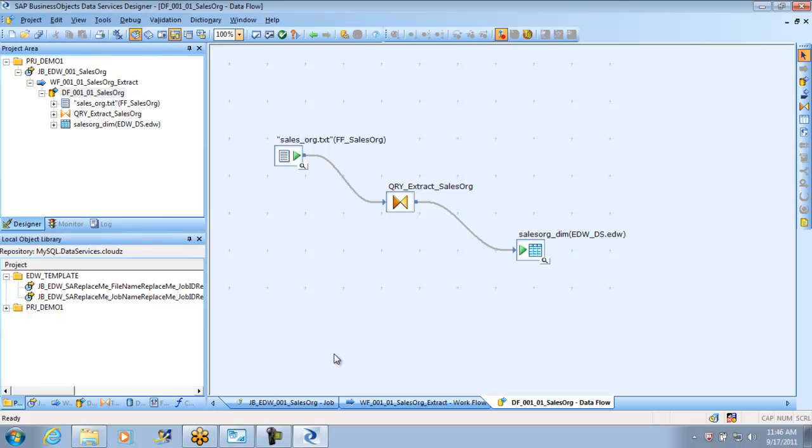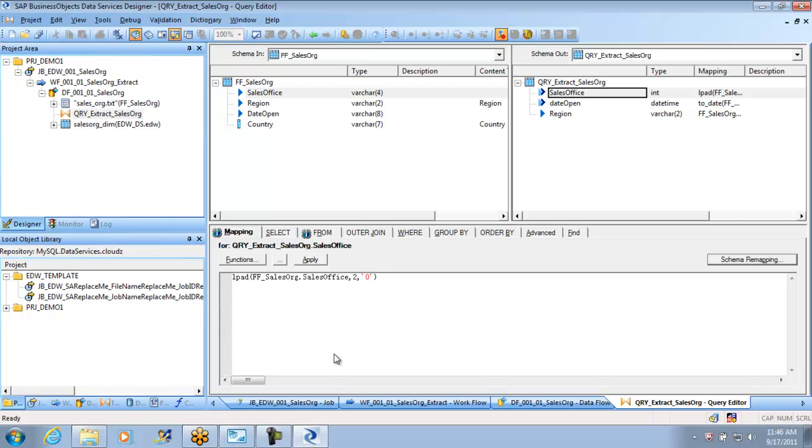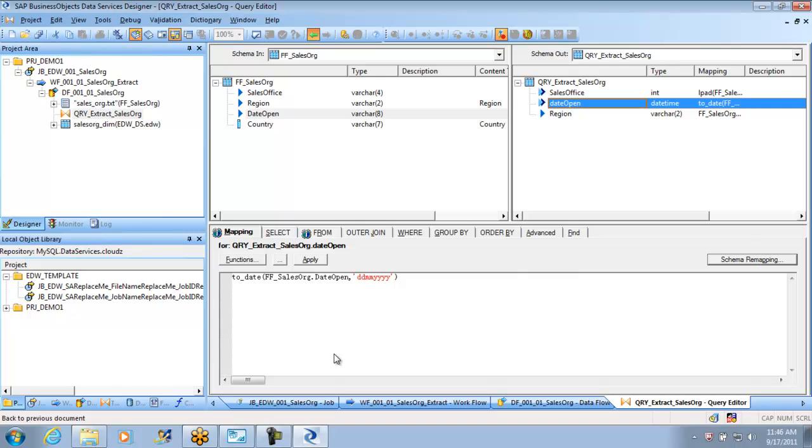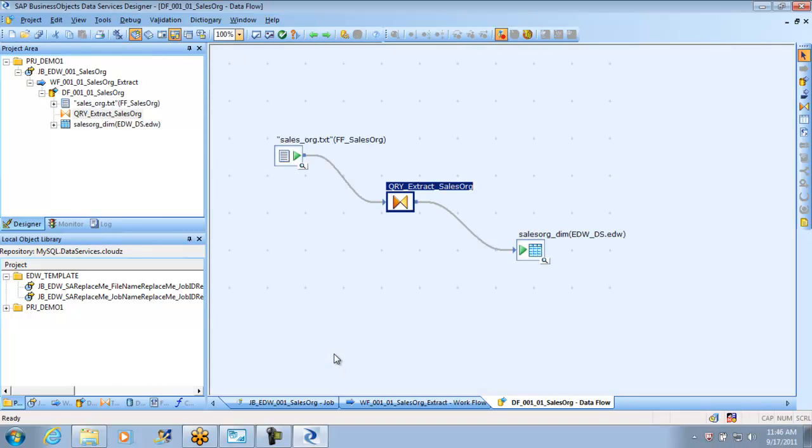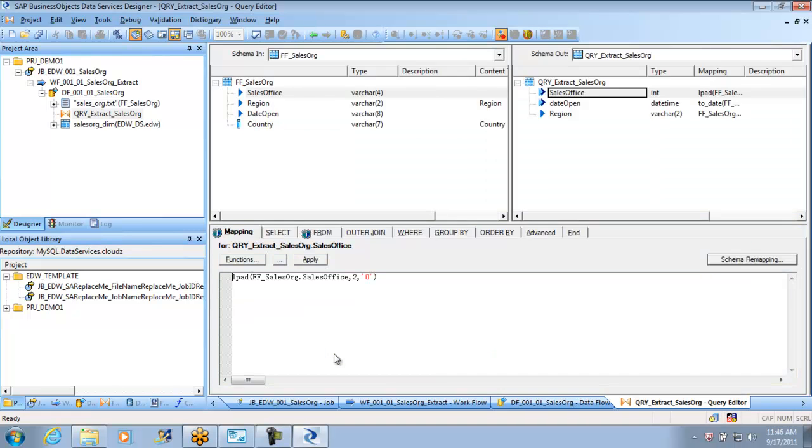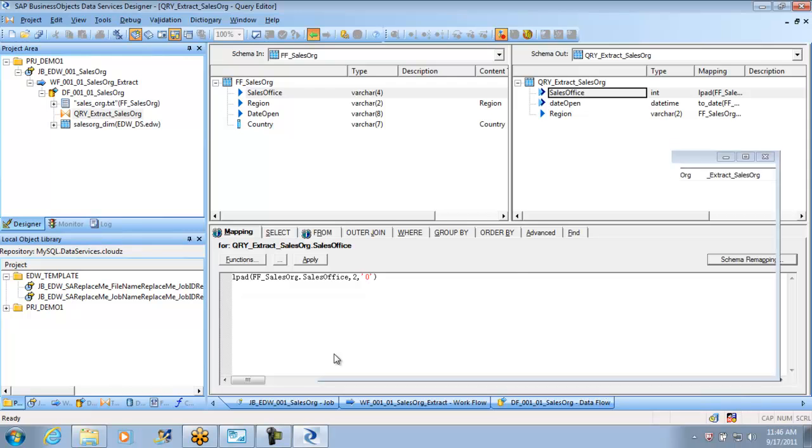Okay. So to go forward, I will show you some more options. For example, I was showing you a to-date option here, that I can convert a varchar into a date. That is permitted. I did it. But you have more options actually. If you wanted to do a lookup, you can do it. If you wanted to convert a function, if you wanted to do a data quality transform, everything is possible, but we'll not go to that extent.